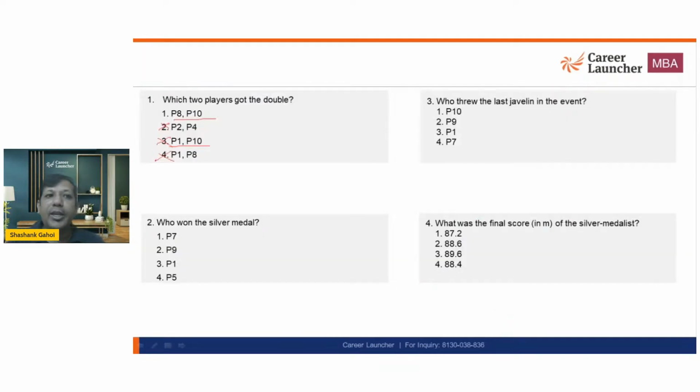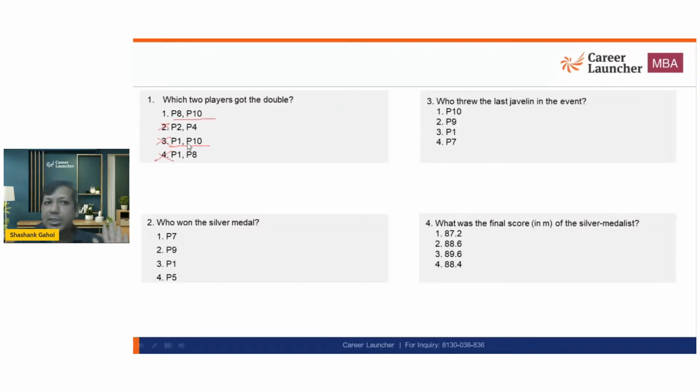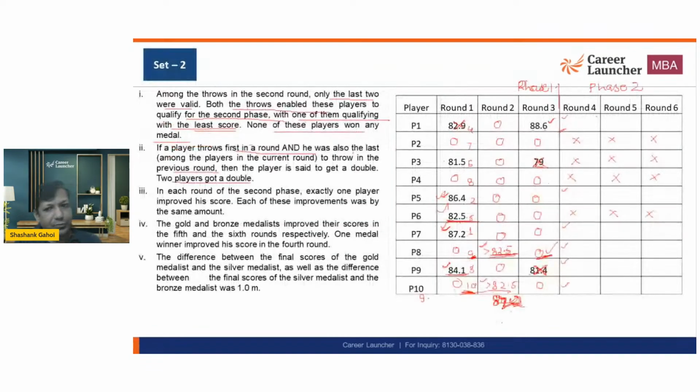So two people will be getting a double. One is P8, second is P10. Now I am going to get to question number 5. Which of the following can be the score of P8? That is greater than 82.5, less than 84.1. So the answer is going to be option 4, and this is the only possibility we can get. So 2 questions are done so far.